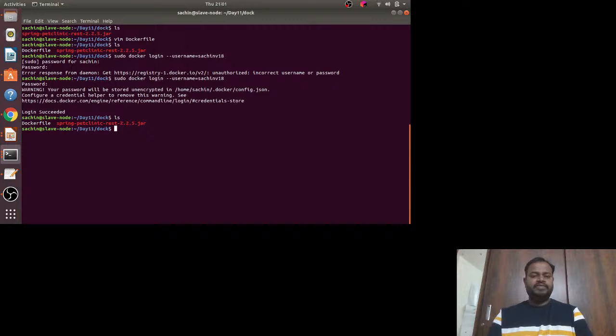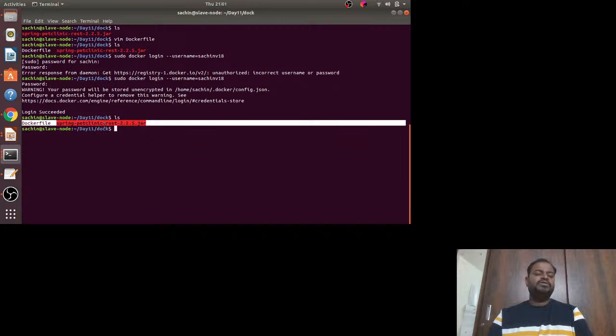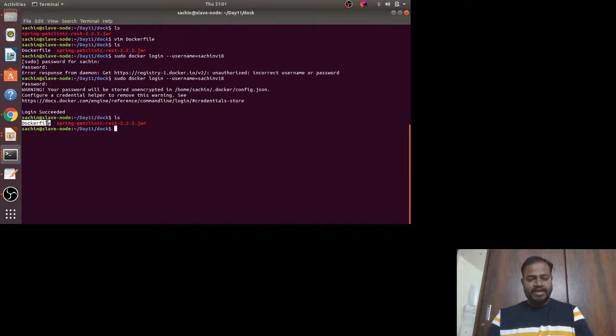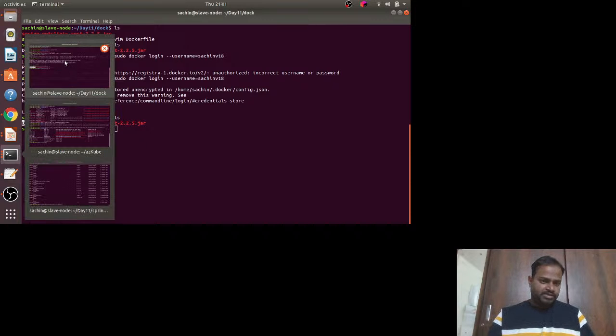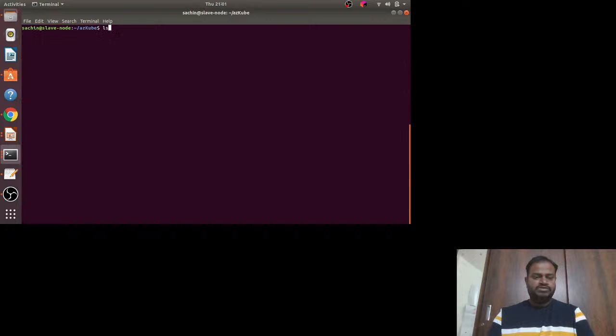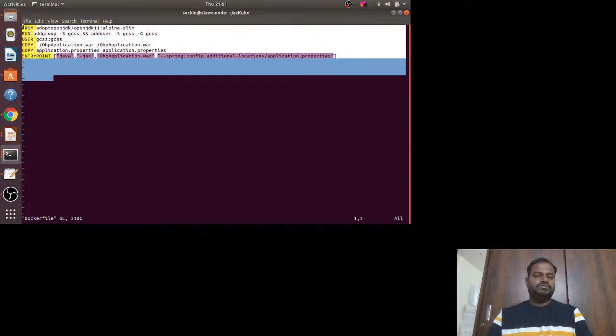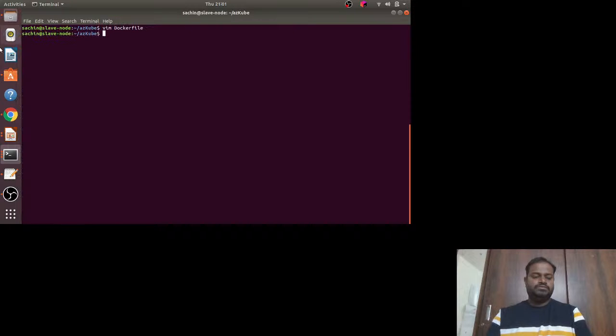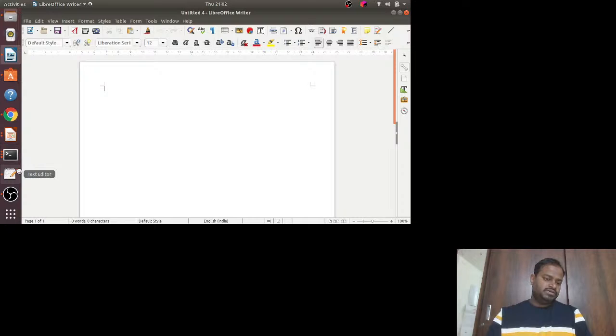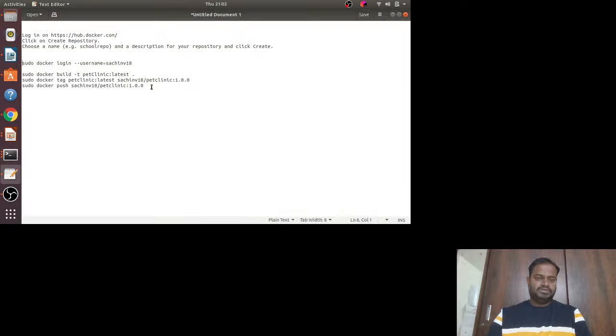So now what I have to do is push this, but before that I need to build a Docker image, right? To build a Docker image, I already have an existing file, so I'll just use that. Right, so I'll explain it to you here, maybe.